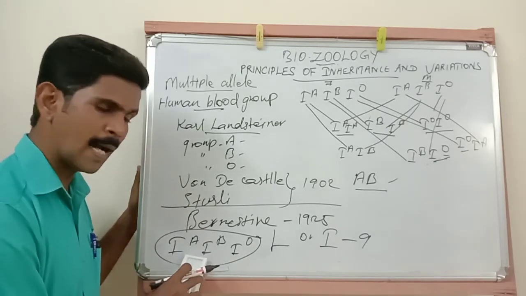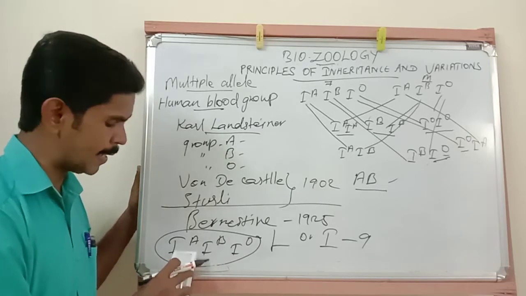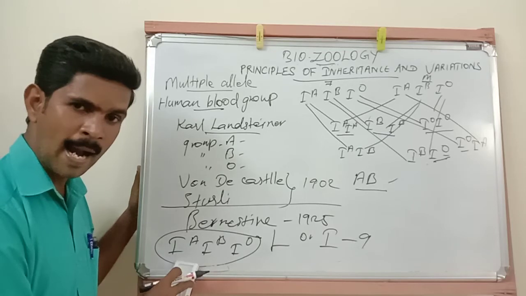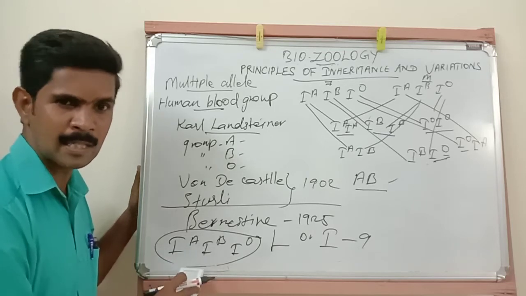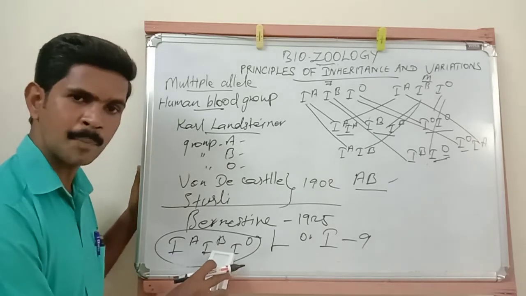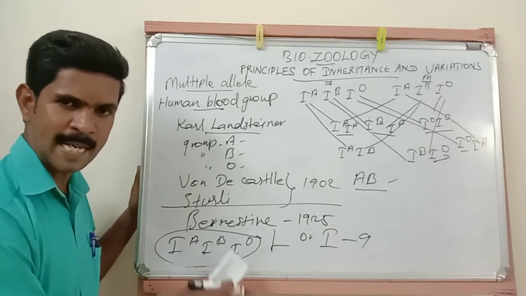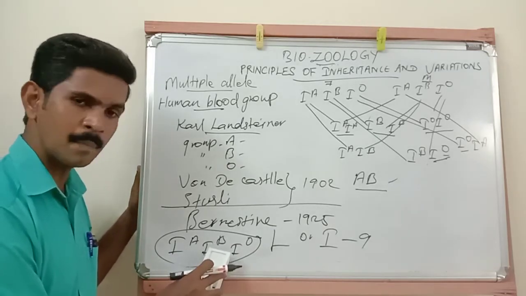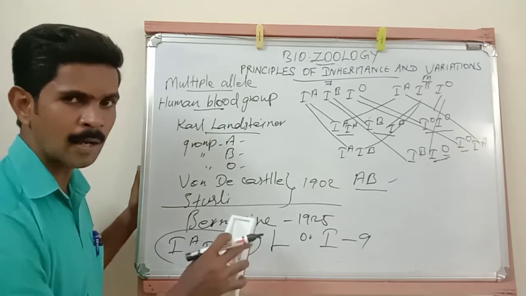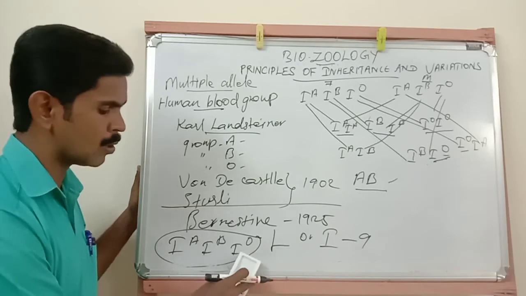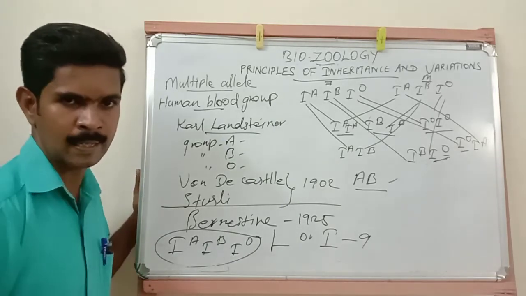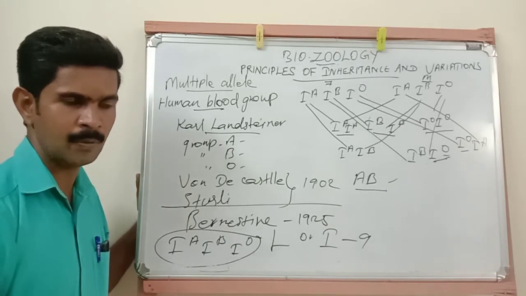Here the IA allele produces what enzyme? N-acetyl galactose transferase. And this allele adds N-acetyl galactosamine. Then this IB allele produces galactose transferase, and this allele adds galactose. Understand? And this IO allele will not produce any enzyme. Already told you, so this allele is called a null allele. Understand? Then